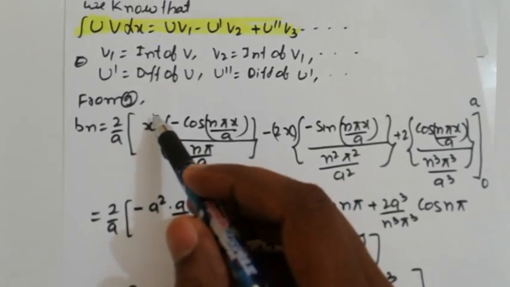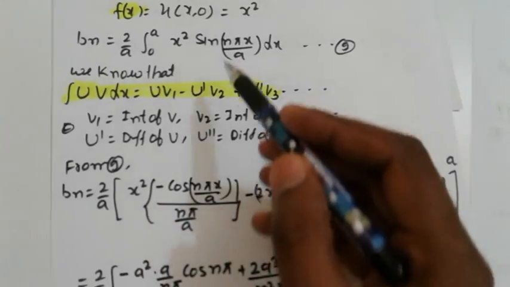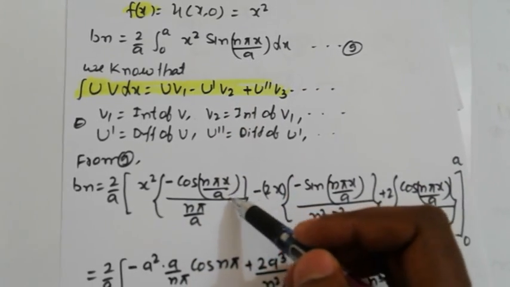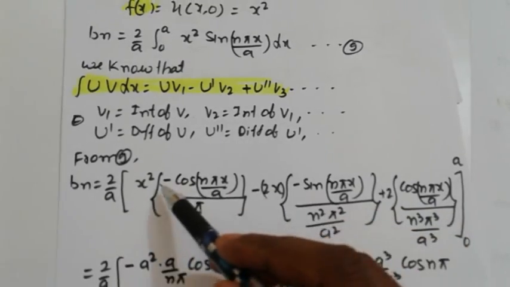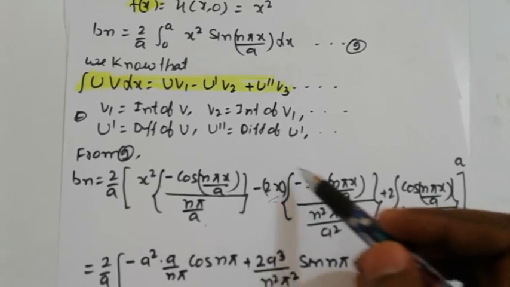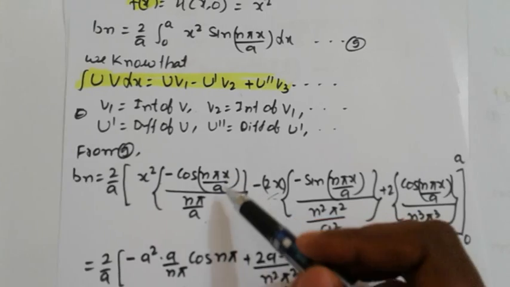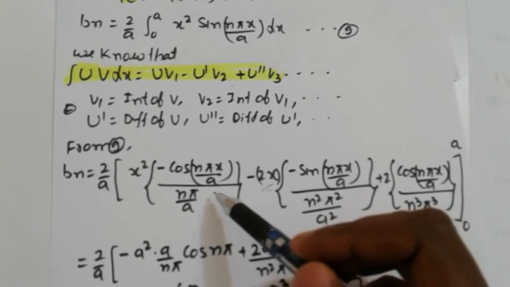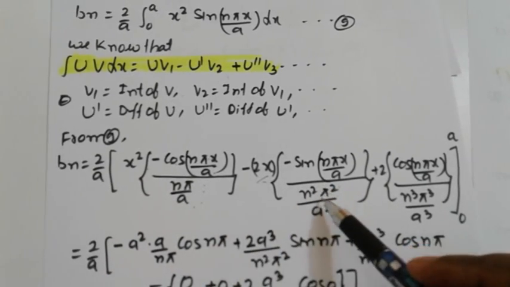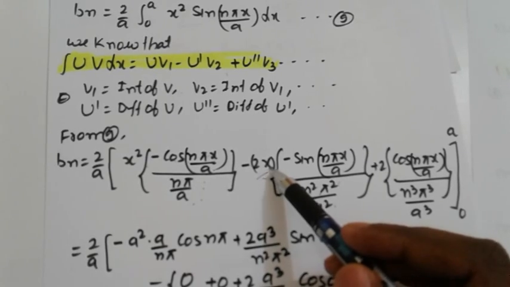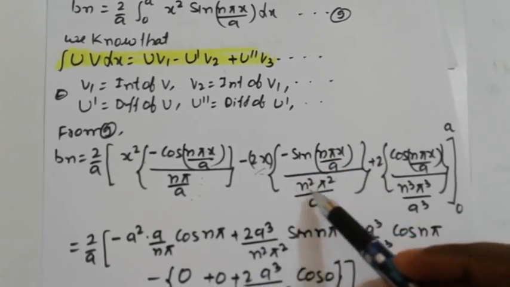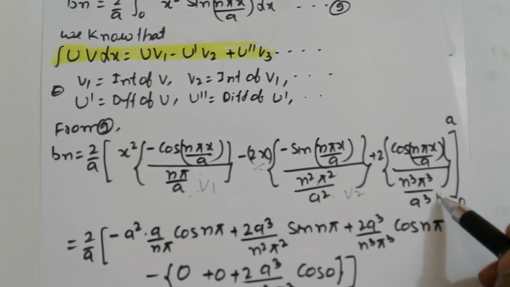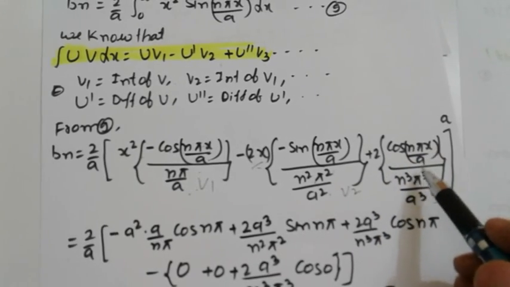So now for b_n, apply the formula. From 9 we get (2/a) times: first function u, times the integration of the second, sin, which gives minus cos, so minus cos(nπx/a) divided by nπ/a, into u' which here for x² is just 2x, and next v2 is the integration of v1, cos integrates to sin, so sin(nπx/a) divided by nπ/a, giving n²π²/a². Next plus 2, the derivative of 2x, and the integration of v2, which is v3, gives cos(nπx/a) with n³π³/a³.